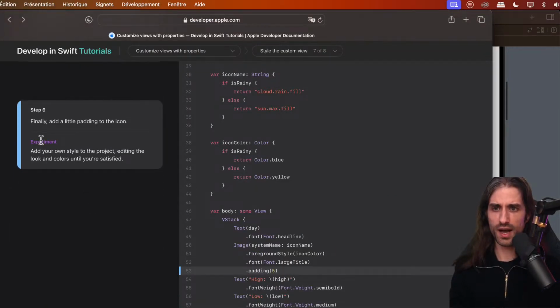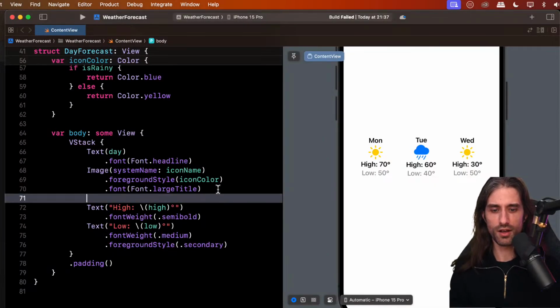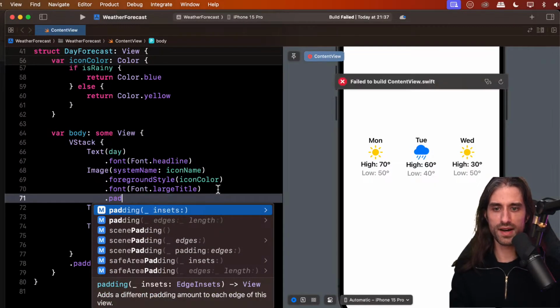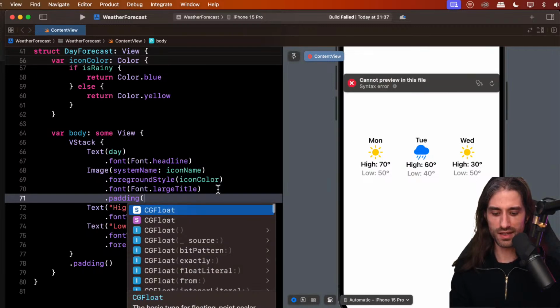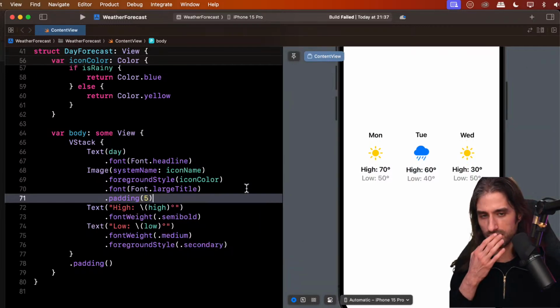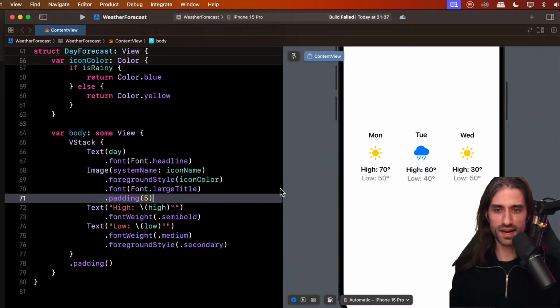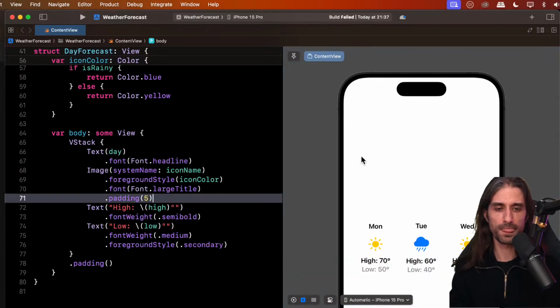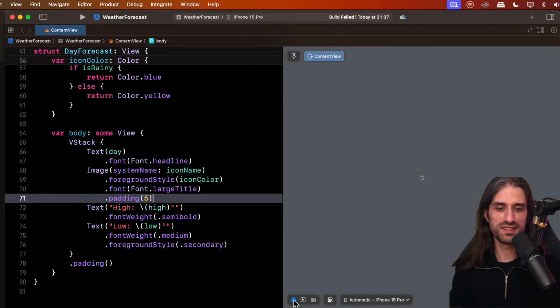And finally, we're going to add a little padding to the icon. So we're going to add a padding of 5. We can provide a custom value for the padding if we want. So here we say it's 5 points, so that there is a bit of space on the top, on the bottom, also on the left and the right, which is less visible because there is nothing on these sides, but you can see it's been added to all edges. Of course, you can specify only a specific edge or a specific set of edges.